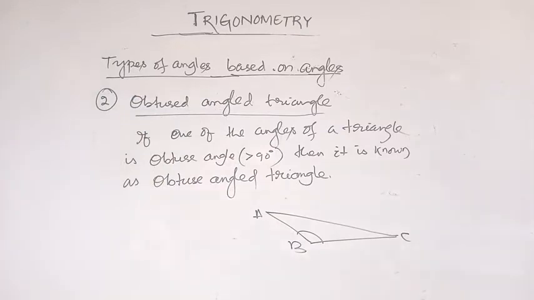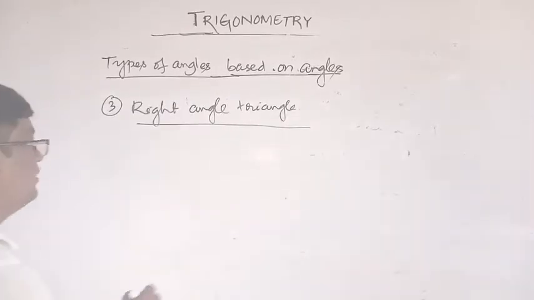Now, a right angle triangle. What is a right angle triangle?